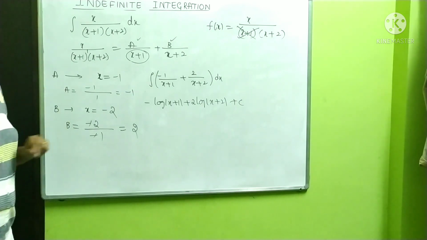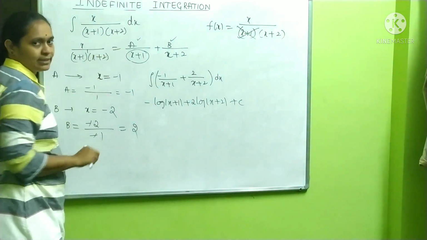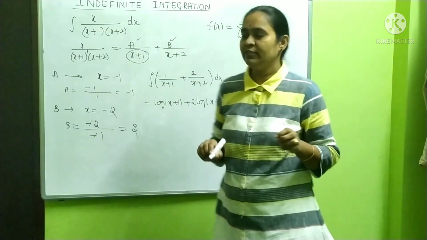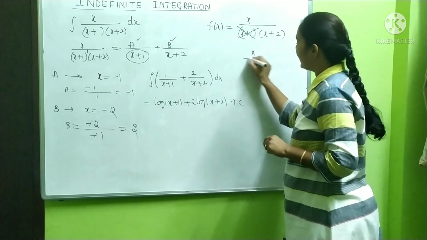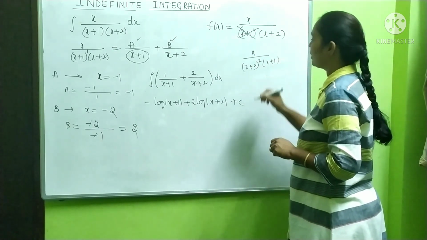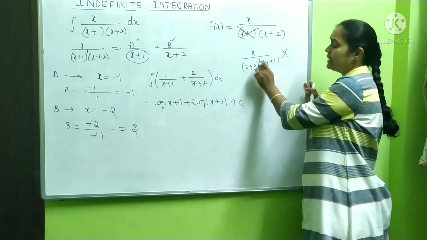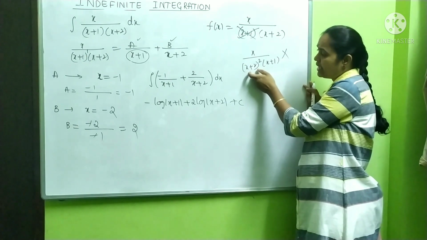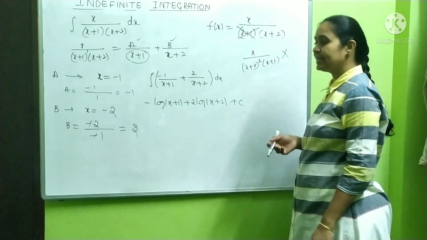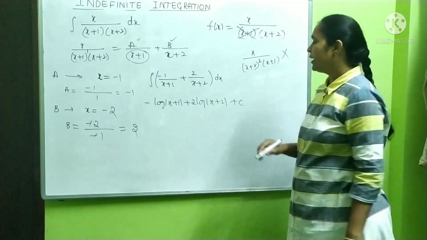So this shortcut is applicable only for linear factors. Suppose you have a question like this, x divided by x plus 2 whole square into x plus 1. No, here it is not applicable. Why not applicable? You see here, x plus 2 whole square. It is repeated. Of course, you can write it as x plus 2 into x plus 2, but it is repeated. So you cannot apply there.